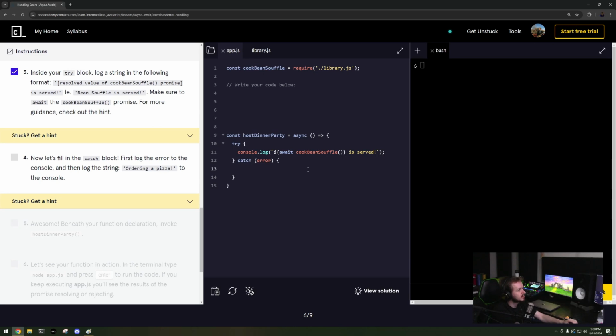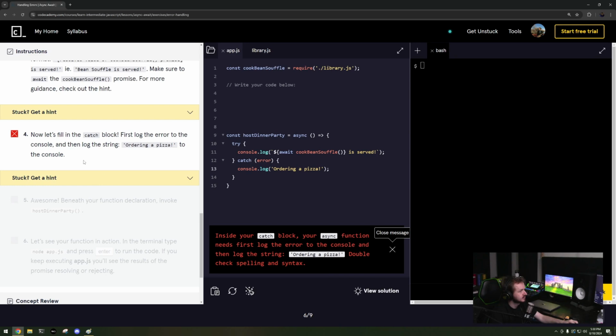And now let's do this catch block. What? Isn't that exactly what I just did? Oh, console.log error.